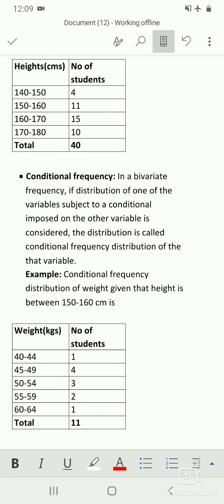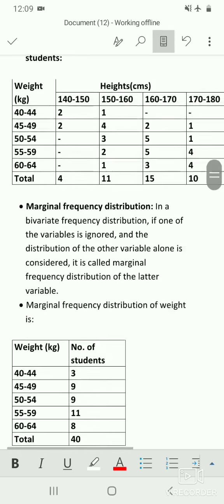So the next definition is conditional frequency. In a bivariate frequency, if the distribution of one variable is subject to a condition imposed on the other variable, it is considered the conditional frequency distribution of that variable. So here a condition is imposed on a variable. So let's see an example. Conditional frequency distribution of weight, given that the height is between 150 to 160 centimeters.